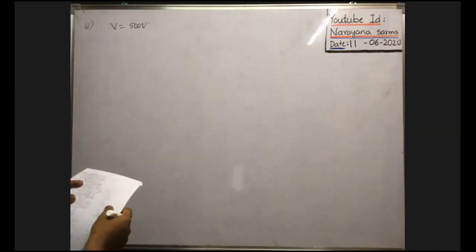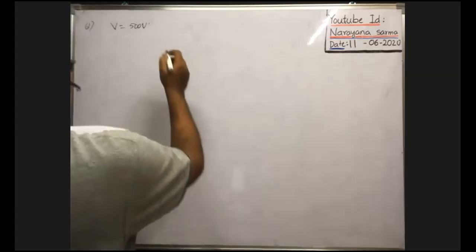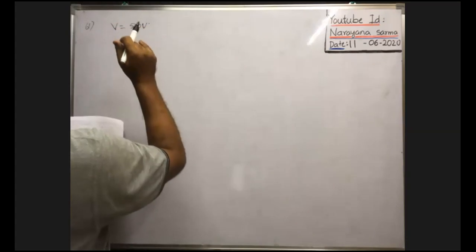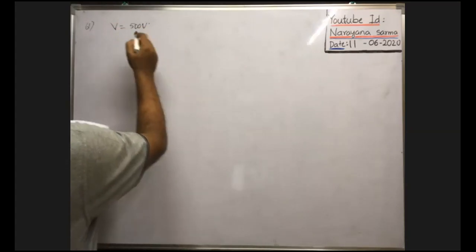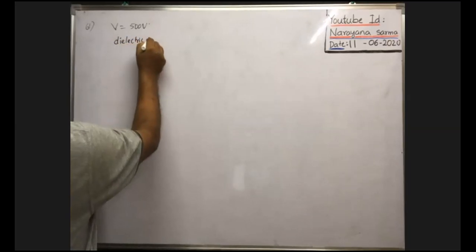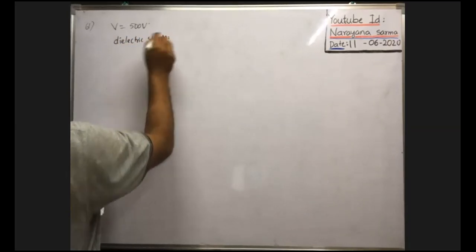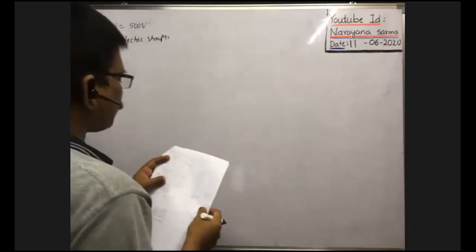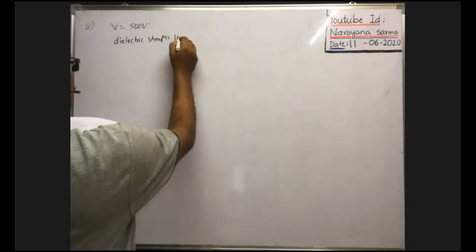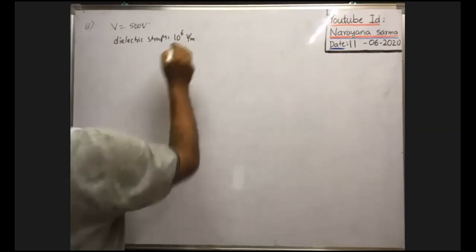Next, its dielectric can withstand a maximum electric field of... That means in between the two plates of the capacitor, a dielectric medium is there, and the dielectric strength is given. The maximum intensity of electric field that can be developed inside the dielectric medium is called dielectric strength. That is equal to 10 to the power 6 volt per meter.